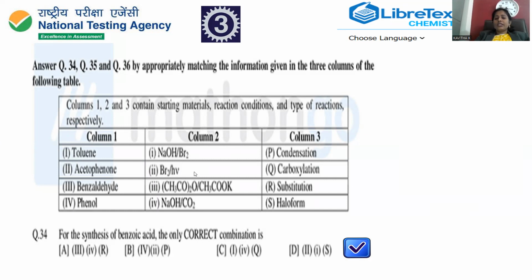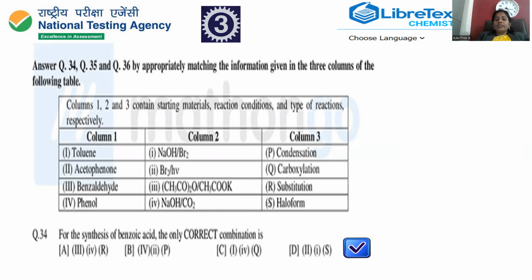So substitution reaction will proceed. Here toluene is the starting material, bromine h nu is the reagent, and substitution is the process by which the reaction proceeds.